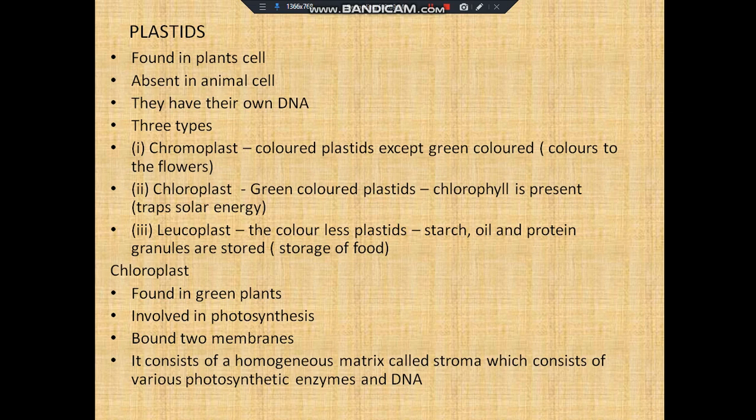Chloroplast is the green colored plastid, and it plays an important role in photosynthesis. These chloroplasts have various enzymes which are important for photosynthesis, and the chlorophyll is also located in the chloroplast. The third type of plastid is leucoplasts. These are colorless or white colored plastids, which are important for storing the excess food that is being prepared by the plant. For example, starch, oil and protein granules are generally